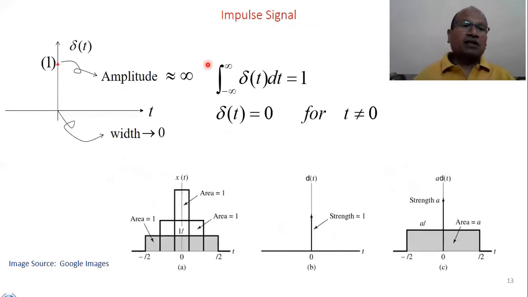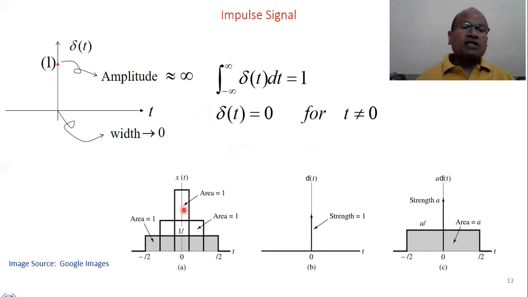Next one is the impulse signal. You see here, the impulse signal is centered at almost the origin, and the magnitude is 1. The amplitude may even go to infinity. If we write 1, then it becomes a unit impulse. Otherwise, the magnitude is very high, but the signal is centered at the origin. When we integrate from minus infinity to infinity, we get the integration as 1, and the signal can be written as delta(t) equals 0 when t is not equal to 0. It means when t equals 0, the signal is present. When t is not equal to 0, the signal is 0.